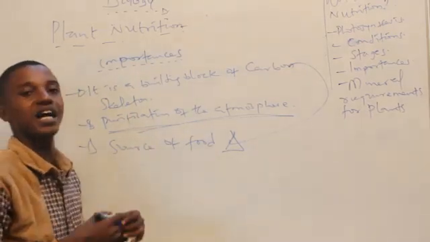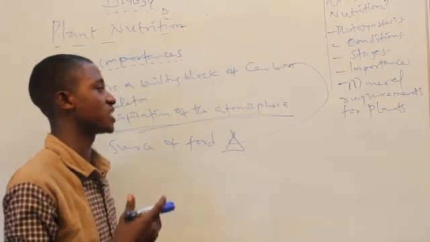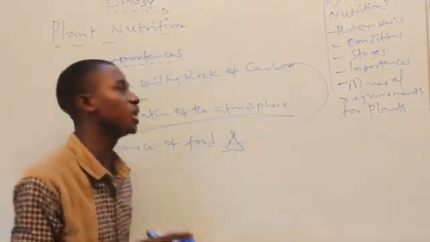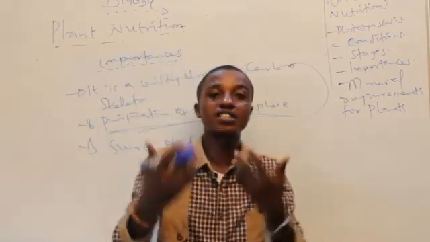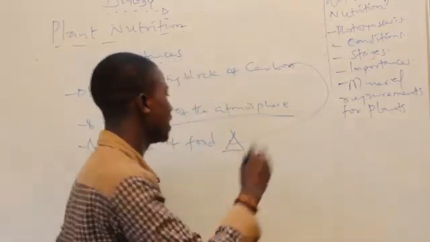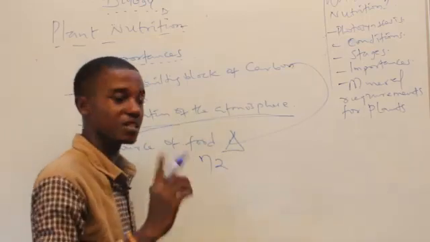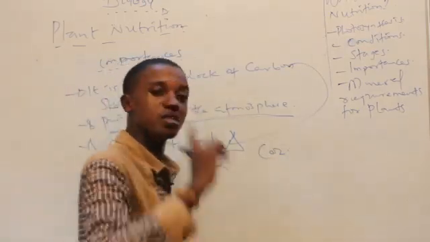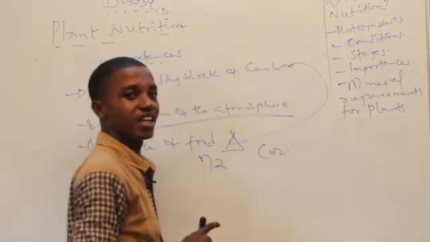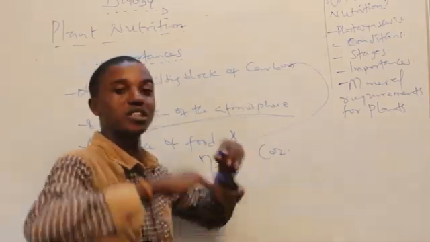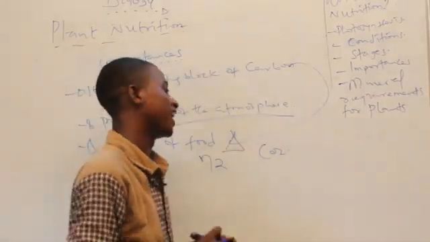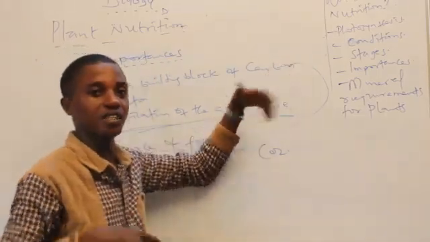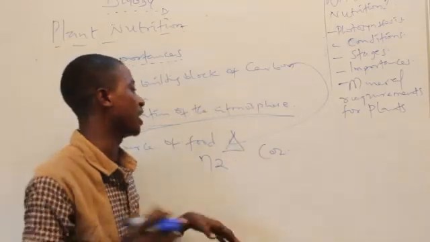As I said earlier, as a result of our breathing process, we tend to give out carbon dioxide to the atmosphere. I hope you know that humans tend to breathe 72 times in a minute. So imagine humans breathing 72 times in a minute. That means we tend to release CO2 72 times to the atmosphere in a minute. So do you know how much CO2 you tend to release in the atmosphere in a day? It is unimaginable.